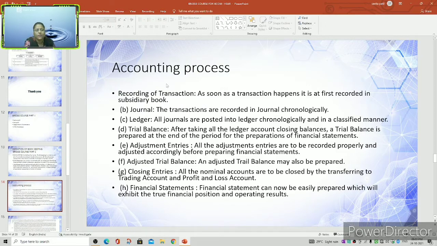Here we have to remember that in the accounting process, whatever the transaction may be, we have to record it: journal, ledger, trial balance, adjustment entries, adjusted trial balance, closing entries, and the financial statements.